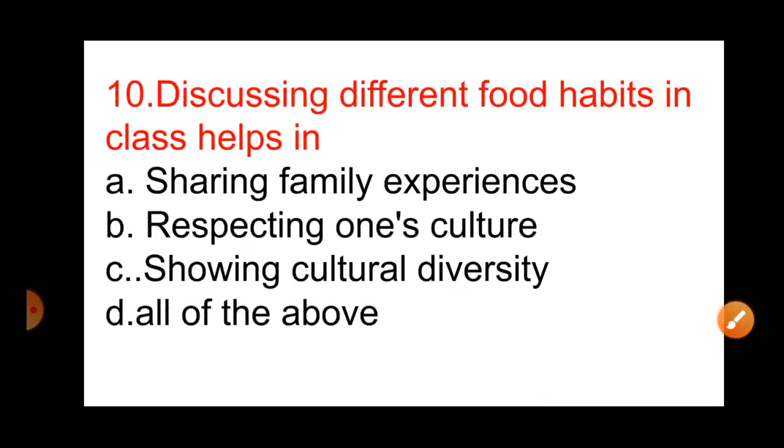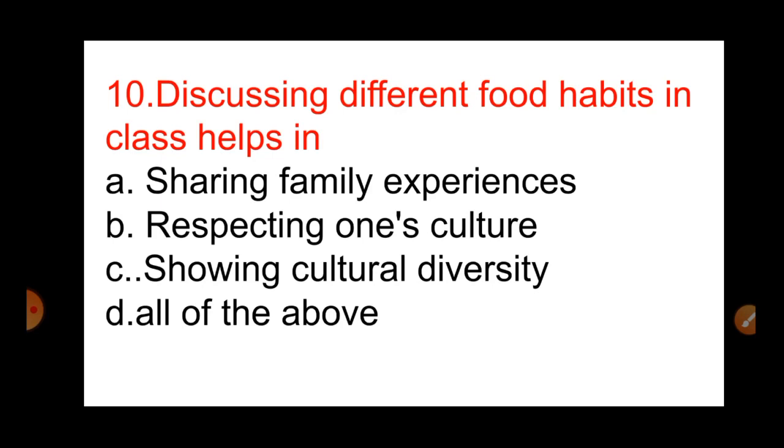Question number 10. Discussing the food habits in the class helps in A, sharing family experiences. B, respecting one's culture. C, showing cultural diversity. D, all of the above. When we discuss the different food habits in the class, for example by asking children what they eat, the children will be giving different answers.